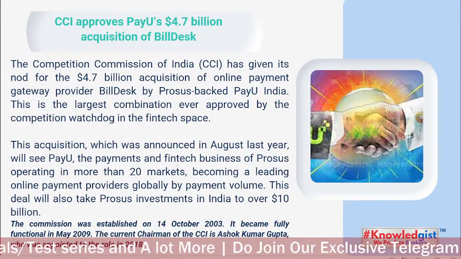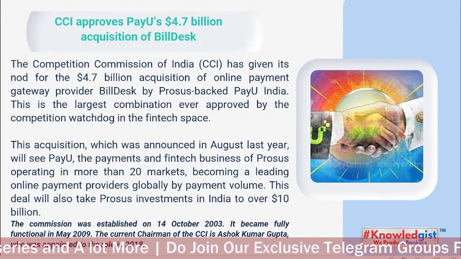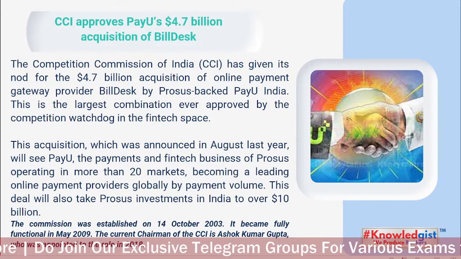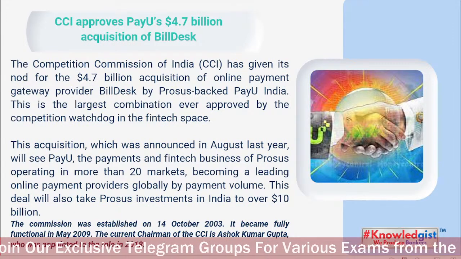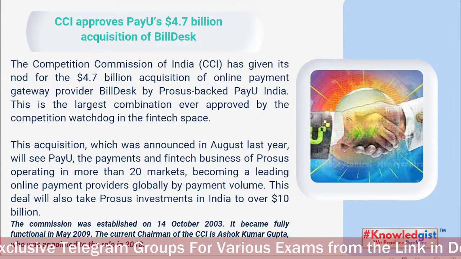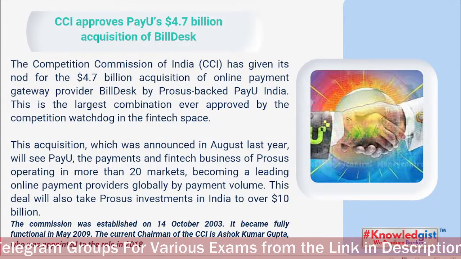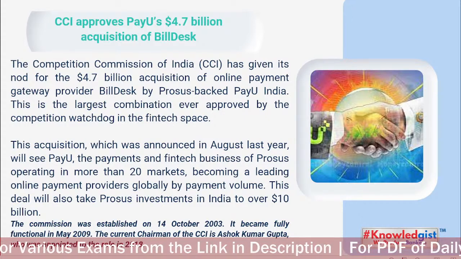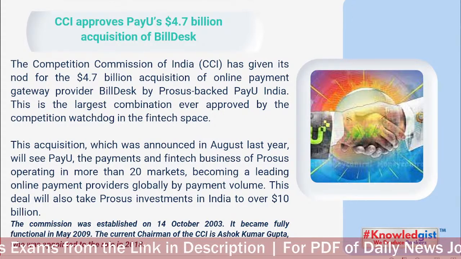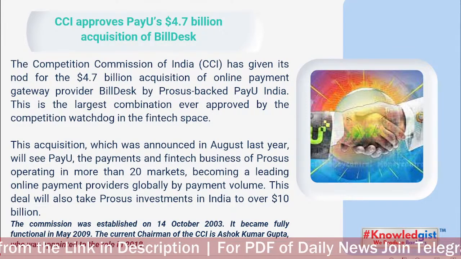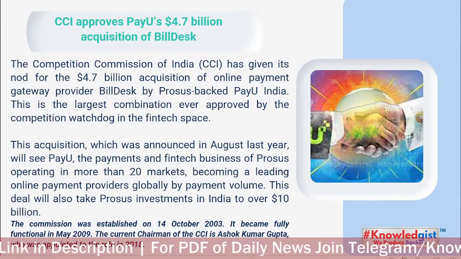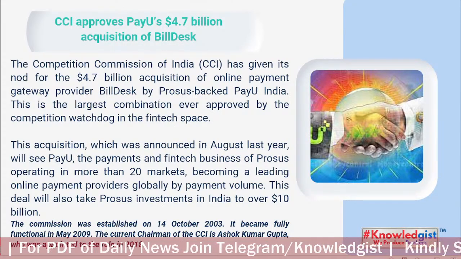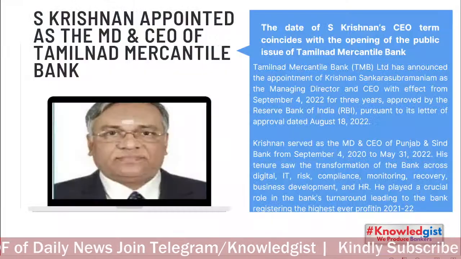CCI approves PayU's 4.7 billion acquisition of BillDesk. These are payment gateway companies, PayU and BillDesk. Whenever you make a payment as a customer, as an internet user, between you or your internet service provider and the bank, there is a third party, and this company is known as BillDesk or PayU. These are called payment gateways. Clear? So it was a $4.7 billion deal.